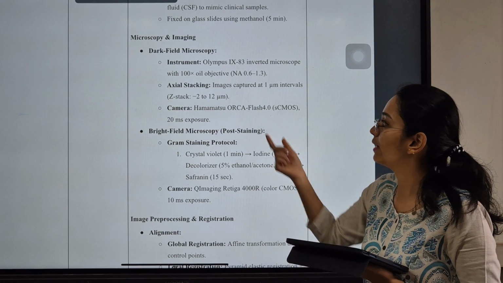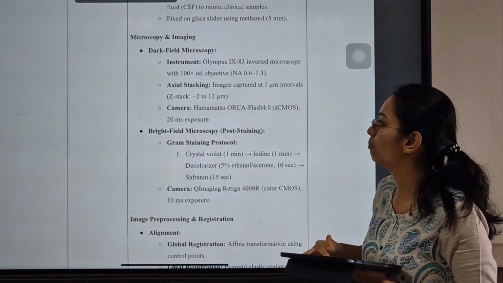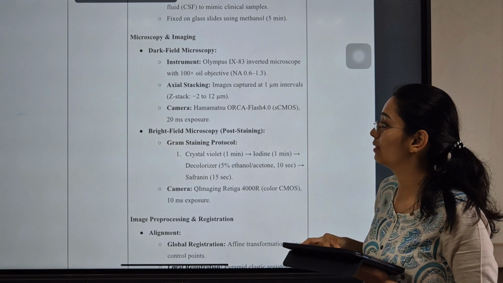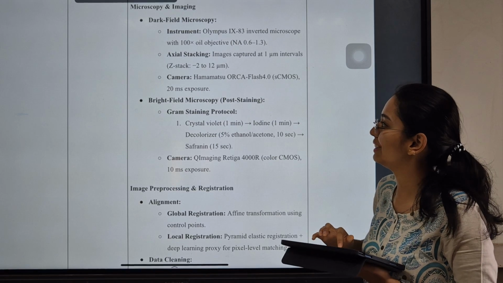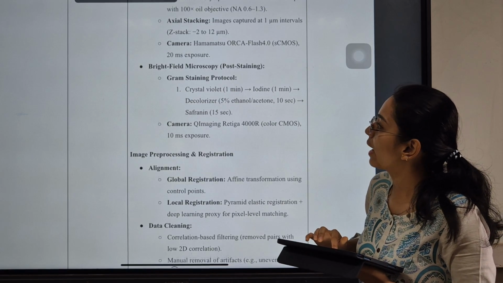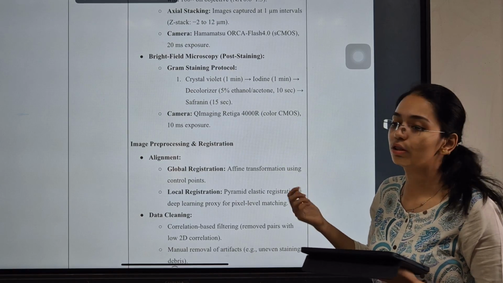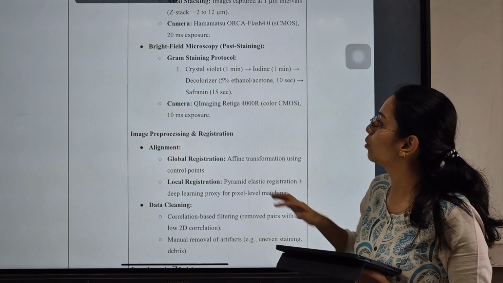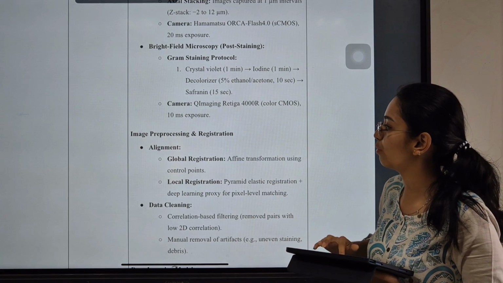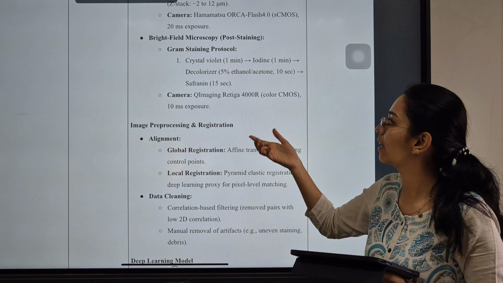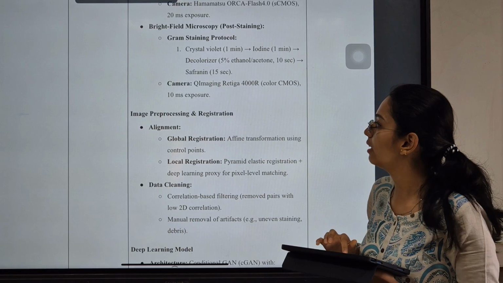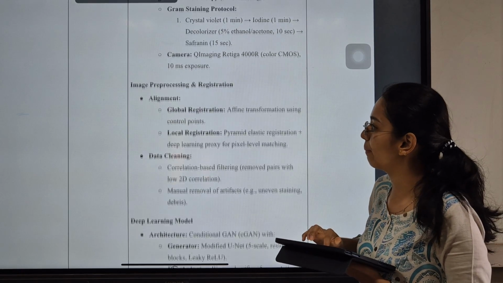For dark field microscopy, they used a microscope called Olympus, and axial stacking was done, and these are the metrics that were used for this Z stack. Bright field microscopy was also done post staining. This was the gram staining protocol which they followed: as usual, crystal violet for 1 minute, iodine, decolorizer, and the safranin stain. And then they captured the image.